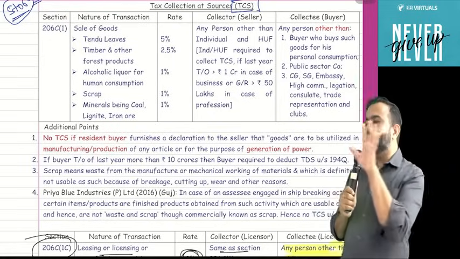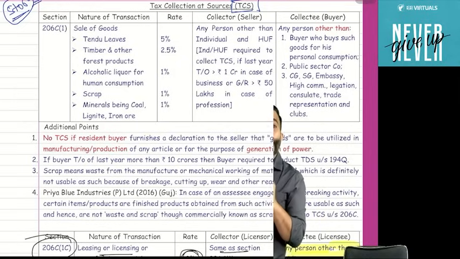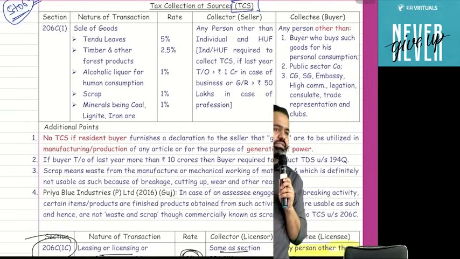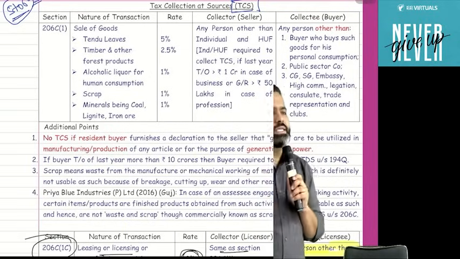So what I am saying is that TCS is not applicable if you purchase these 5 products for your personal purpose or personal consumption. In simple words, for these 5 products, TCS is applicable only if there is a wholesale sale, meaning from manufacturer to wholesaler or wholesaler to retailer. If a retailer sells to any person for personal consumption, then TCS is not applicable. So guys, if you purchase alcoholic liquor for your personal consumption, then TCS is not applicable. Or if you purchase coal for your personal consumption, then TCS is not applicable.